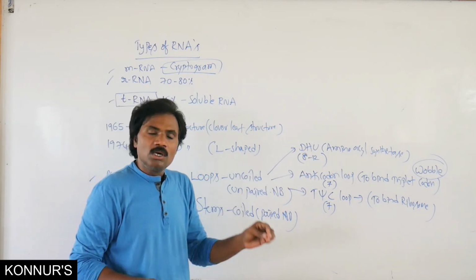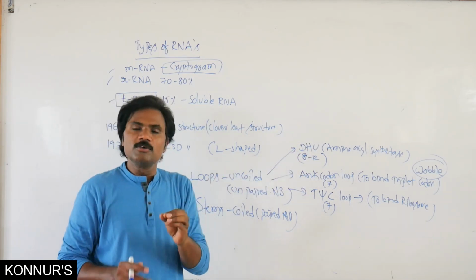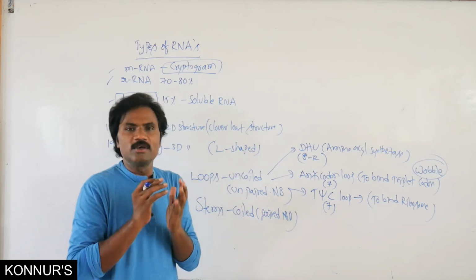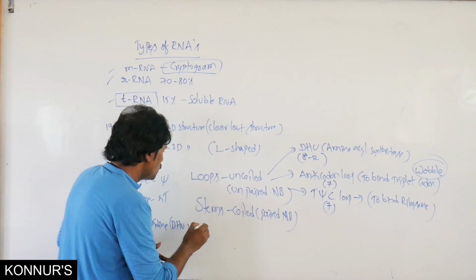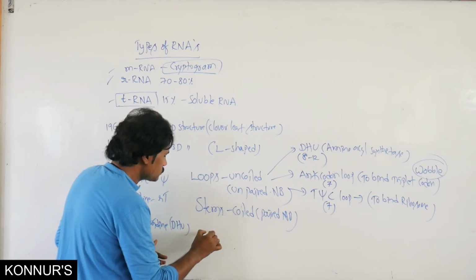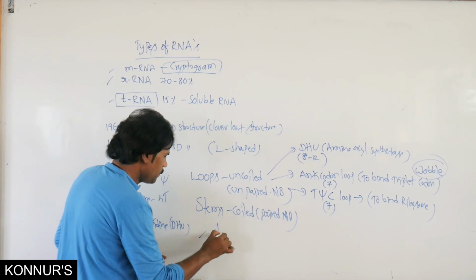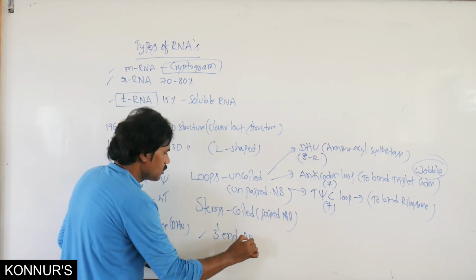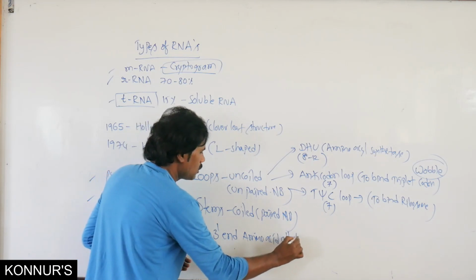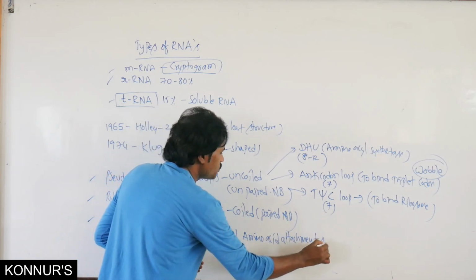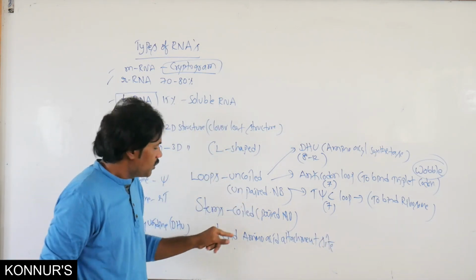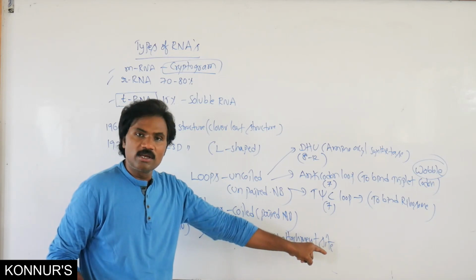Apart from this, which end of the tRNA binds the amino acid? Remember the 3 prime end, the amino acid attachment site. Wherever 3 prime end in a tRNA, that is the amino acid attachment site.